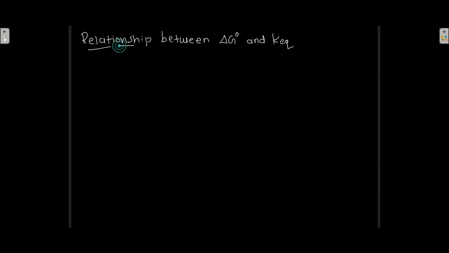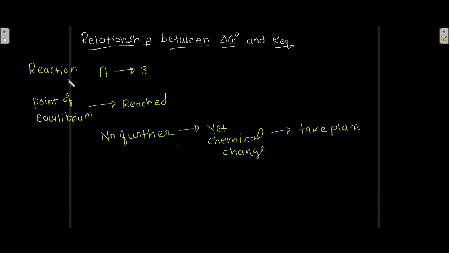Relationship between standard free energy change and equilibrium constant. Now consider this reaction, that is A is converted into B. Now in this reaction the point of equilibrium is reached, that is at this point no further net chemical change is taking place.